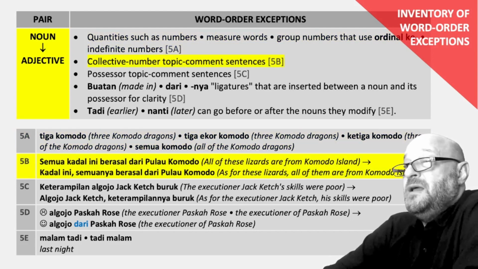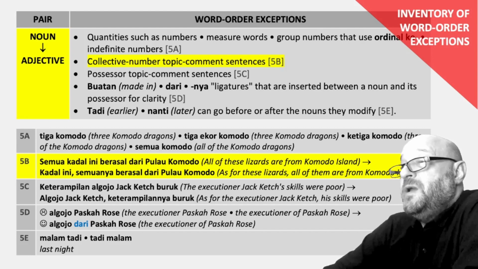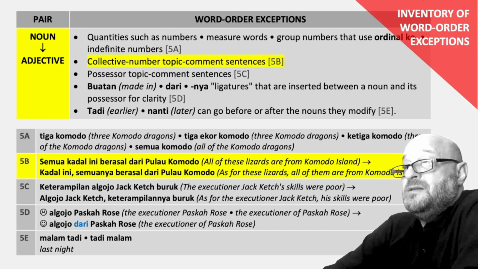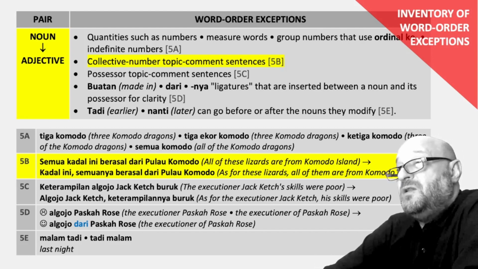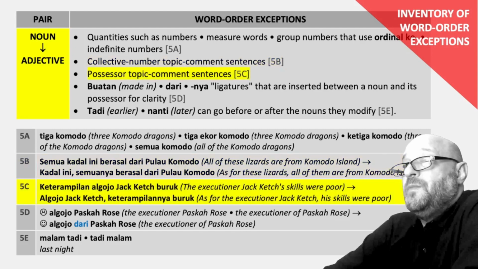Example 5b, semua kadal ini berasal dari Pulau Komodo. All of these lizards are from Komodo Island. Can be rewritten as a topic, comment, sentence as kadal ini semuanya berasal dari Pulau Komodo. As for these lizards, all of them are from Komodo Island.